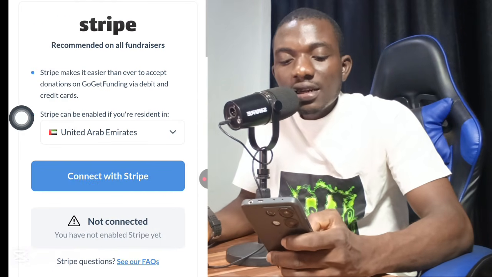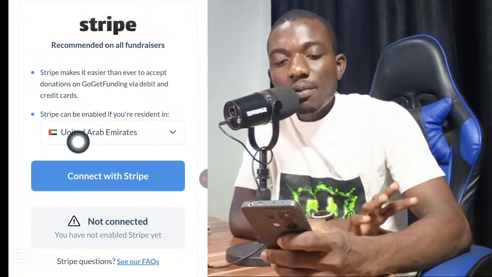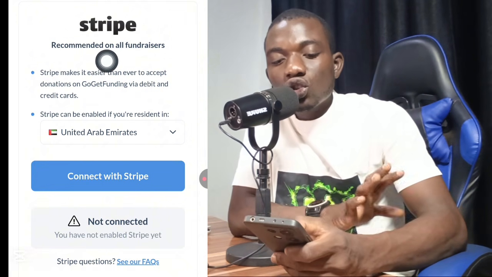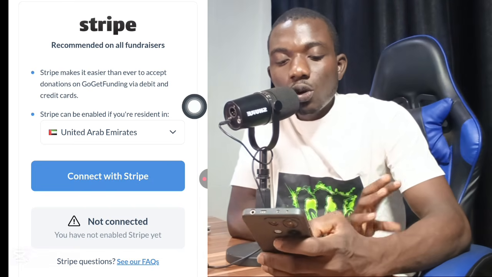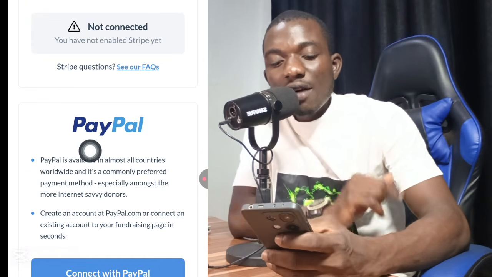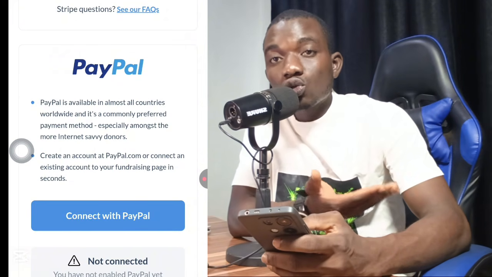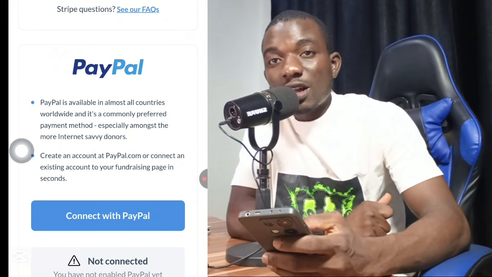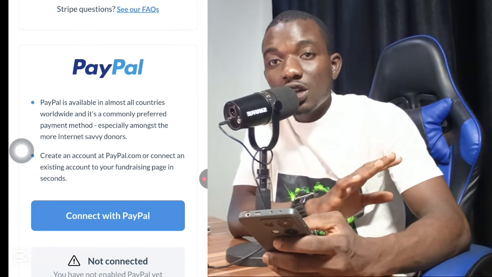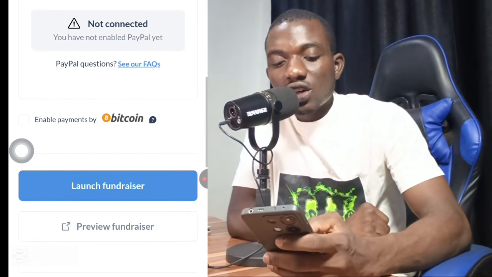Okay, the next thing I need to do is scroll down right now to this section. You can see they have different payment options. You can use Stripe to receive your payment. If you don't want to receive Stripe, you can use PayPal to also receive your payment. But I actually prefer making use of PayPal to receive my payment from this particular website. But if PayPal is not working in your country, or you do not have a PayPal account, all you need to do is scroll down right now to this section.